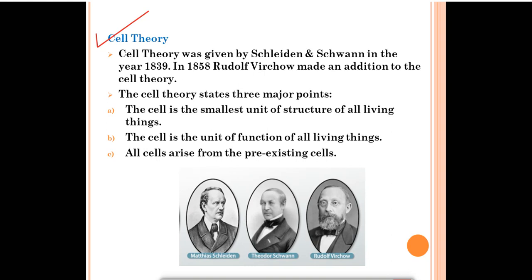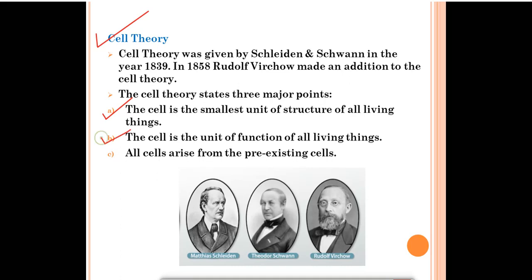If in your exam it is asked to write cell theory or write the statement of cell theory, in the first line you have to add that cell theory was given by Schleiden and Schwann in the year 1839, and later on some additions were made by Rudolf Virchow in 1858. The three important points of cell theory are: the first one, the cell is the smallest unit of structure of all living things. Yes, it is the smallest part of all living things or all living beings, right?